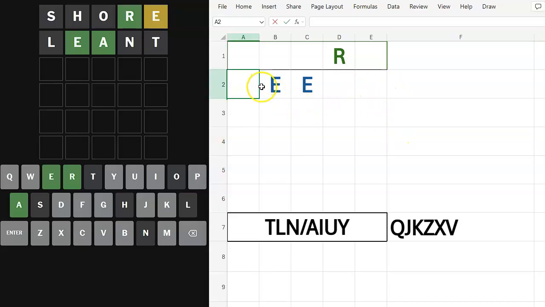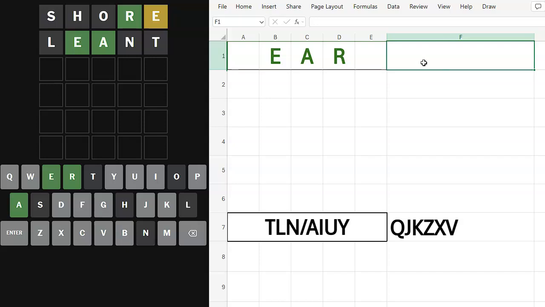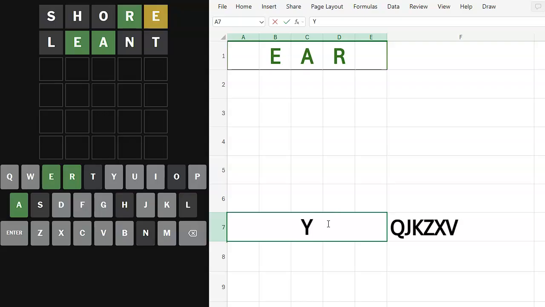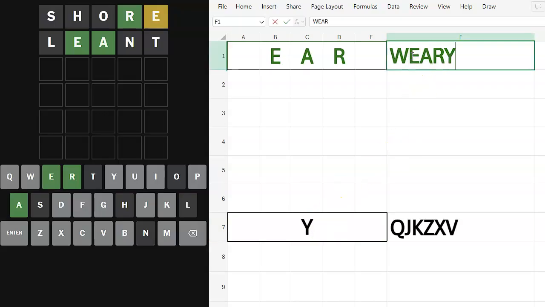Okay, hold on. Let's get this out of the way and clean things up and see where we are. We got an E. We got an A. We also excluded these, which is handy. Okay. So, what do I think this is going to be? Not a Q, W, maybe a Y. That's a possibility. Y could still go there. And then we would have things like wary, not leery, deary.